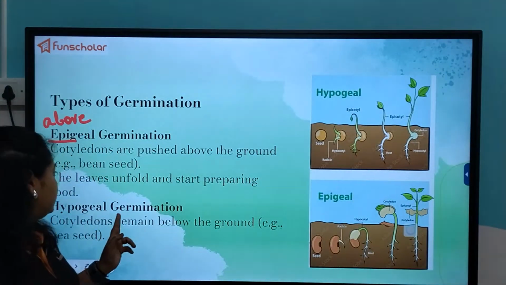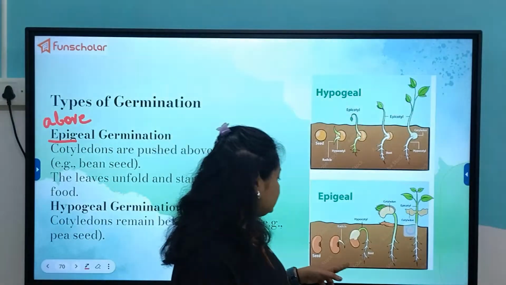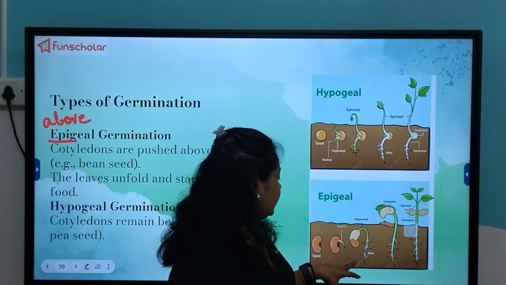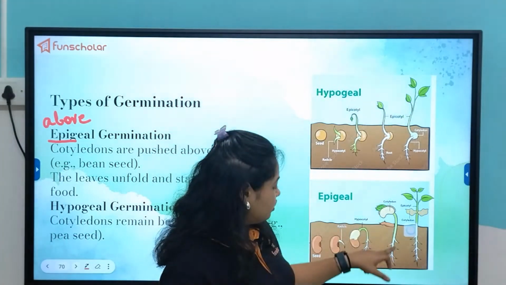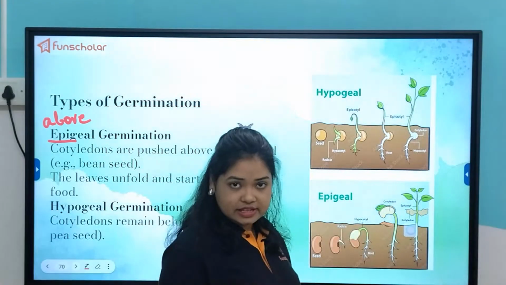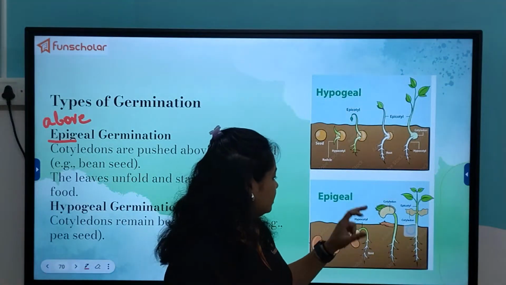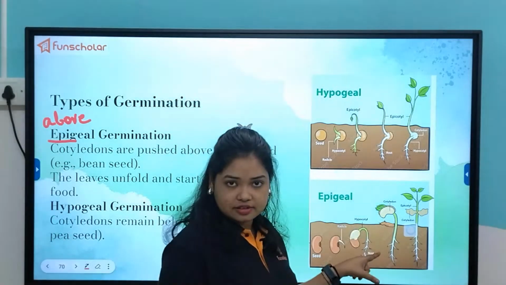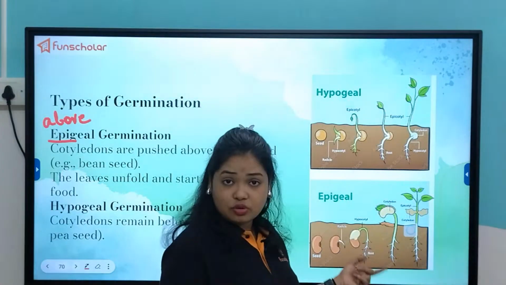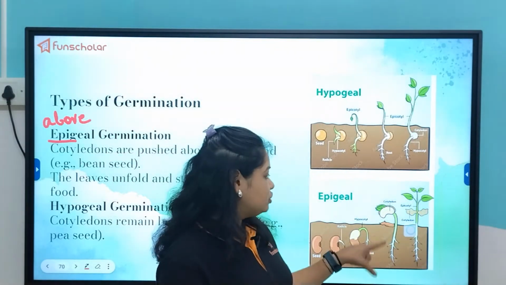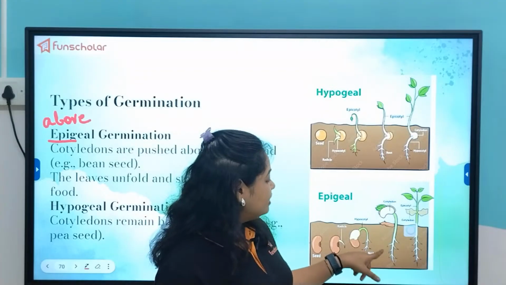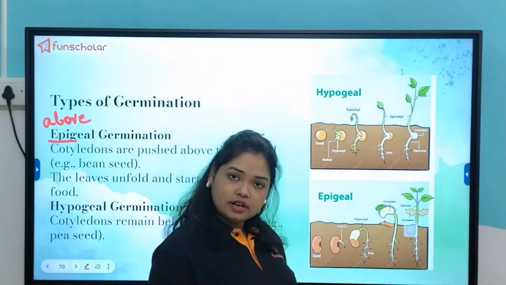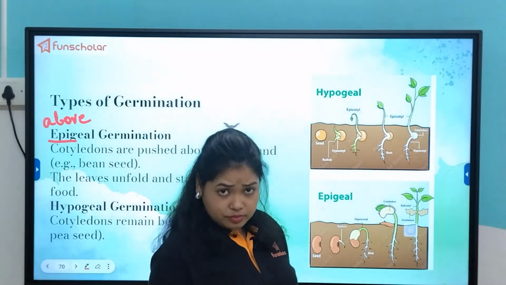For example, the bean seed is there, so you can see here, after the growth of the sprout or the root, as the root grows and its height increases, the cotyledons are pushed out. They actually shed the seed coat, and then as I told you, their role is now over. So they will shed the seed coat and then be pushed out of the soil, or the level of the ground in which they are planted.